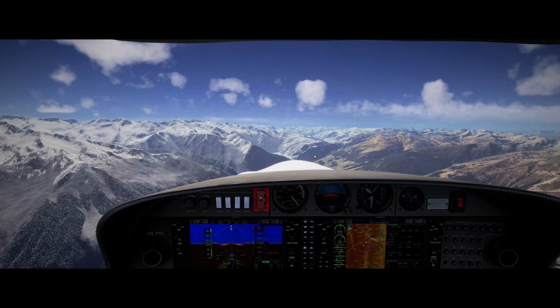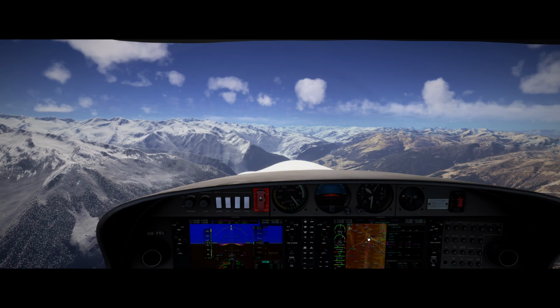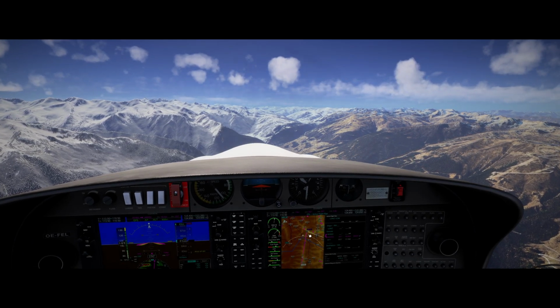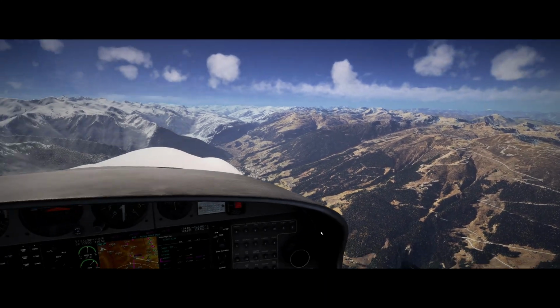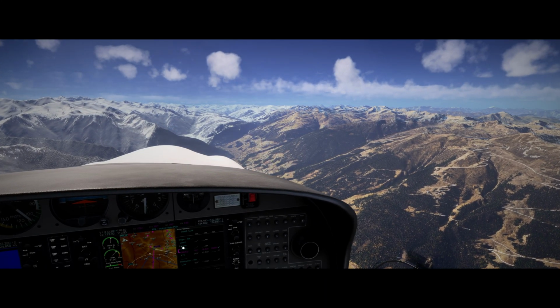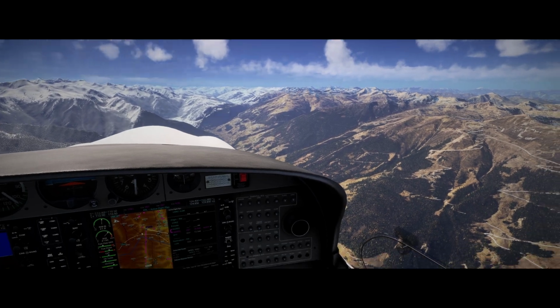We're at good height. We'll clear all of the terrain and then do a turn back in here. We've got a few minutes of flight until we get down to the front of here. We can see our top of descent is right there, which means we will descend via the valley.